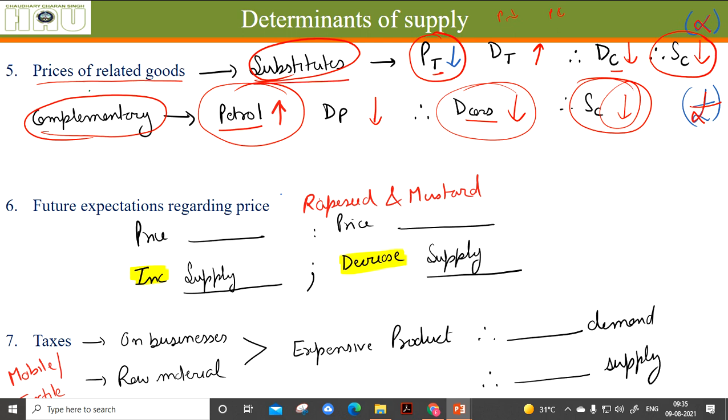In case of substitutes, there is a direct relationship between the price and quantity supplied of the other substitute, and in case of complements, there is an inverse relationship.